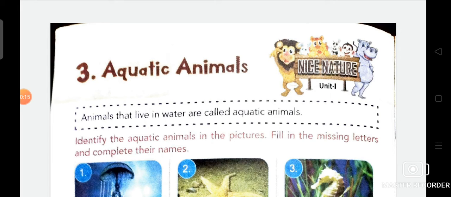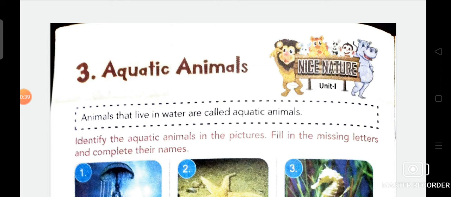So dear students, today we are going to start our new chapter number 3, that is aquatic animals. As you know very well from your previous video, animals that live in water are called aquatic animals.